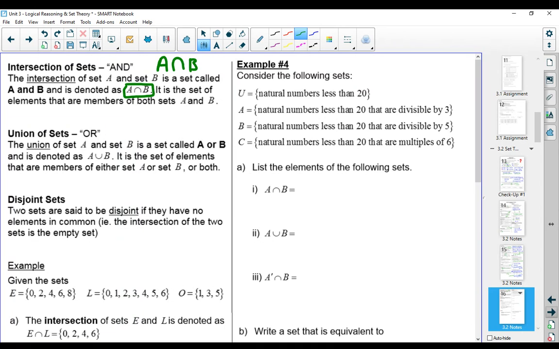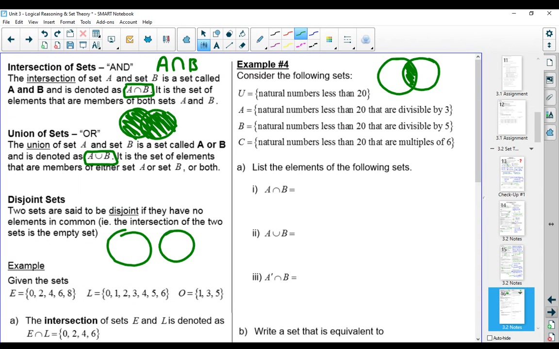We're going to be getting into Venn diagrams in the next lesson, and essentially what we're doing is looking at where the two sets intersect. That would be an intersection. Union means or, and the union of A and B is the set of elements that can be in either A or B or both, and we denote it with the symbol A ∪ B. U for union. If we were doing Venn diagrams, this would be everything that's in A or everything that's in B or everything that's in both, so essentially the entire set of circles colored in. Now, two sets are said to be disjoint if they have no elements in common. Essentially, if I were to draw Venn diagrams, there'd be no overlap.